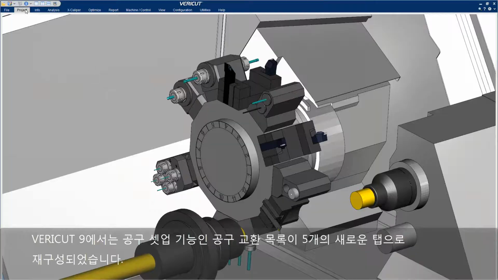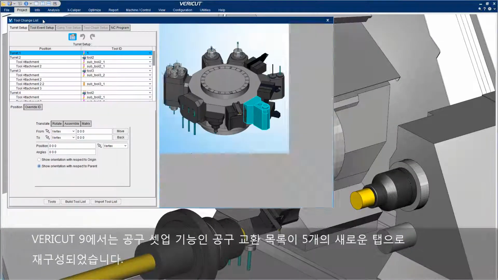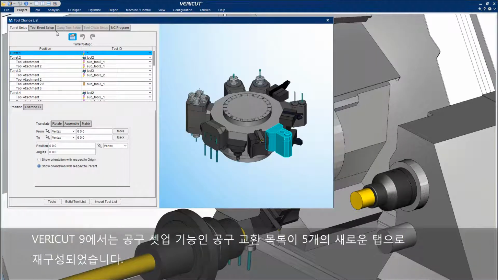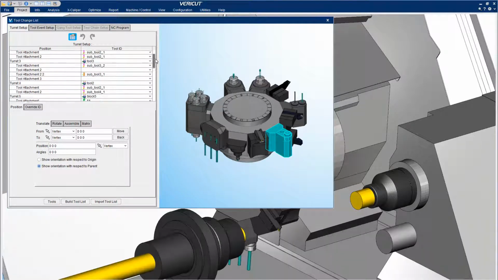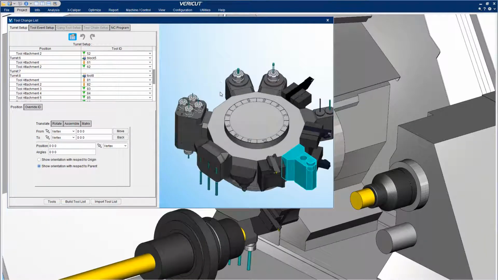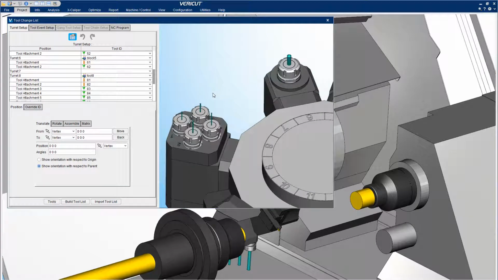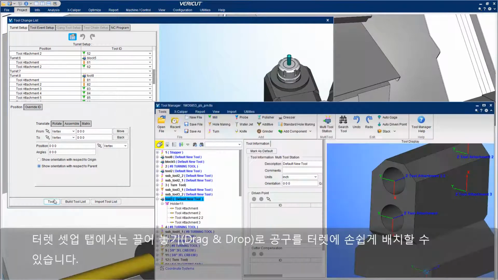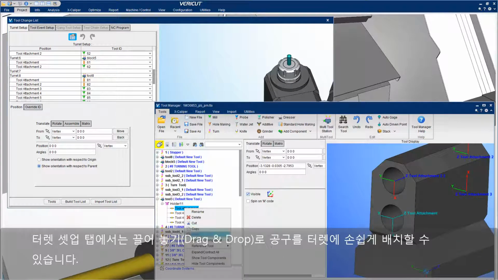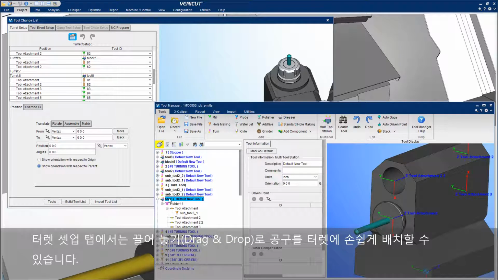In Vericut 9.0, the Tool Setup feature, Tool Change List, has been reorganized with 5 new tabs. The Turret Setup tab makes it easy to drag and drop tools from the Tool Manager into a desired turret position.